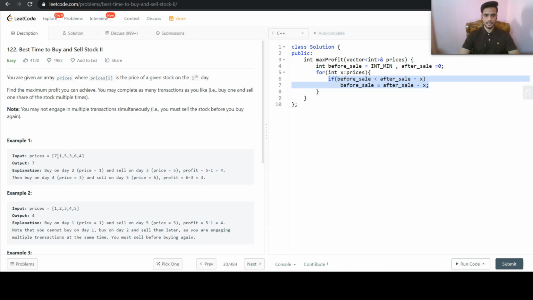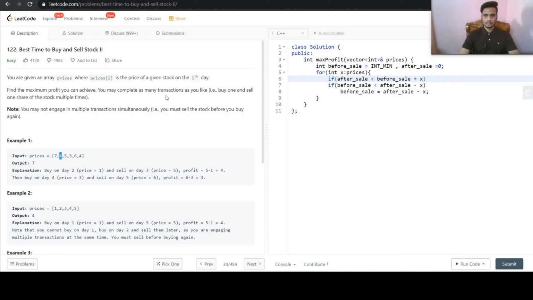Now for the next time, it has encountered the value 1. Now here we need to change the after sale value also. So we will keep the condition: if the value of after sale is less than before sale plus x. Now we are trying to sell the stock that we have bought.